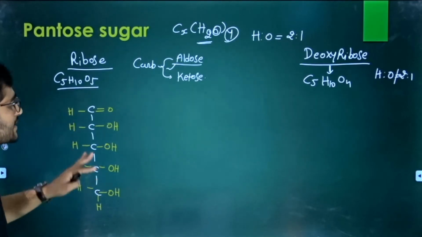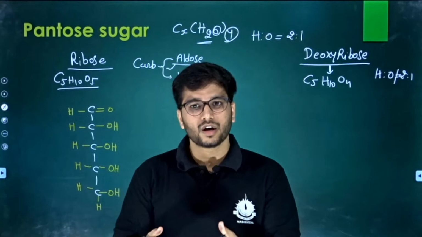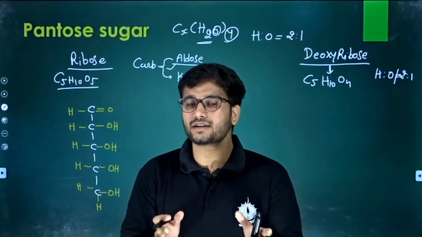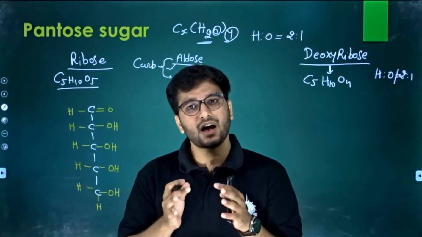Okay. So this is the linear structure. But sir, as we know, the ribose sugar is not linear, it is circular, right? And there is a ring called a furanose. How is this ring formed?